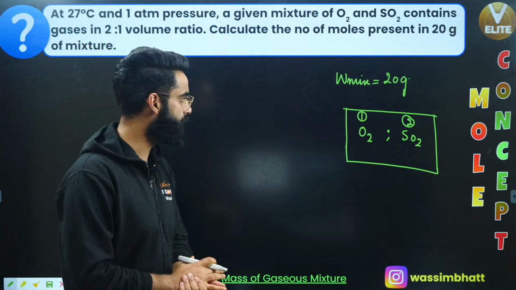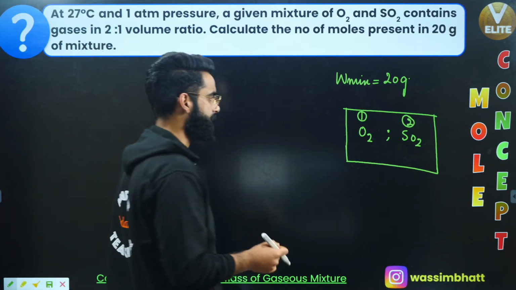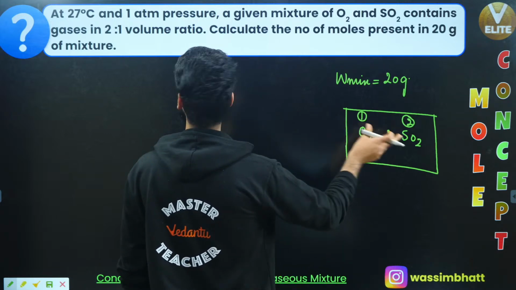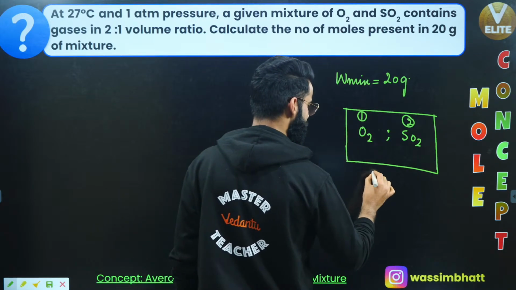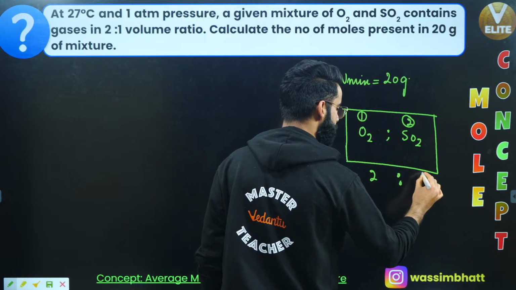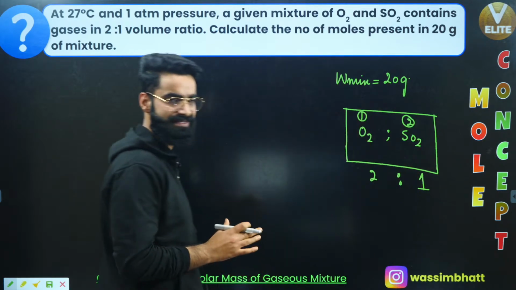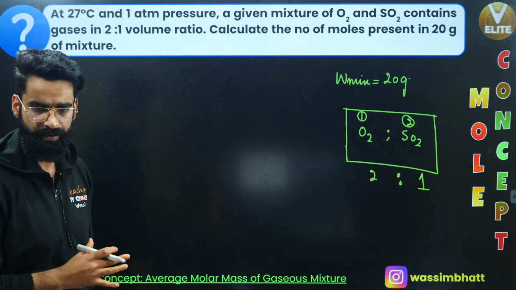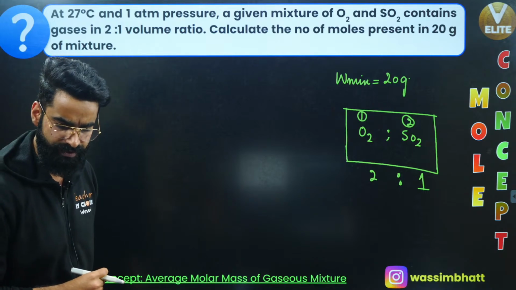Now the point is, how do we do it? Understand properly what I'm going to say. First of all, am I given the volume ratio of these gases? Yes, we are given the volume ratio 2:1, right? This is the volume ratio of the gases in the container, which is given to me, okay?